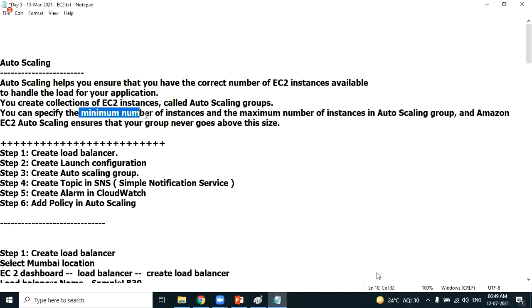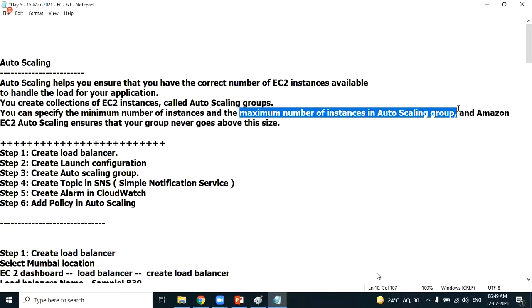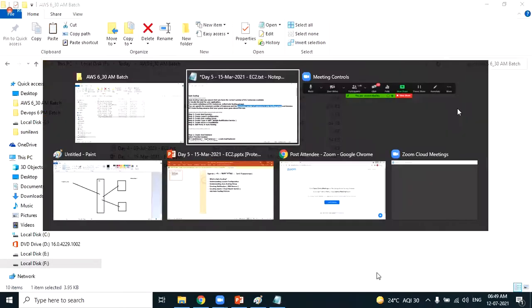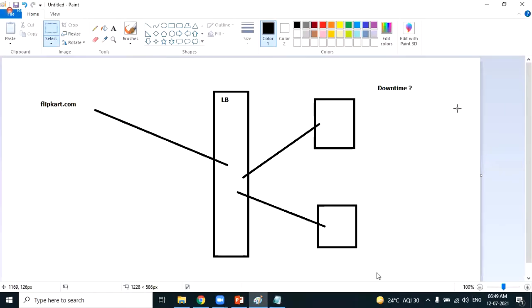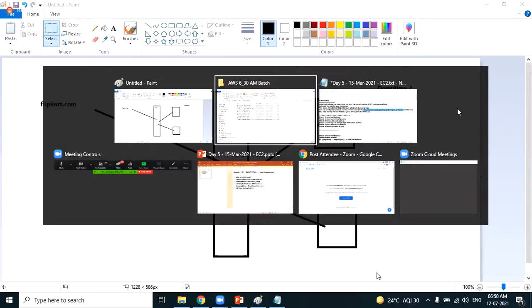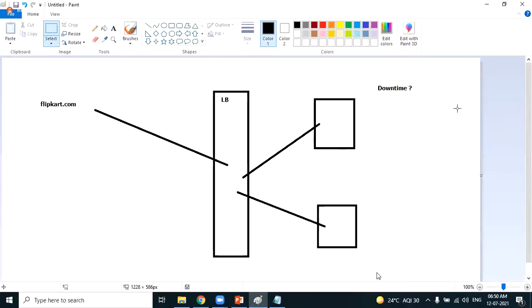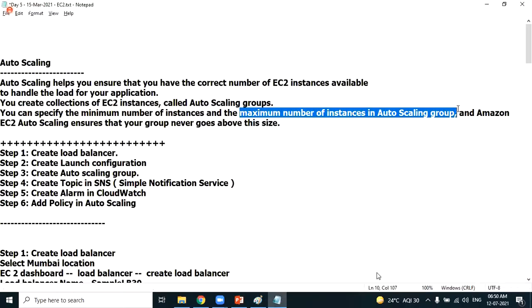You can specify the minimum number of instances and the maximum number of instances in the auto scaling group. We always mention the minimum limit and maximum limit in the auto scaling feature. Even if the traffic is 0, there will be a minimum of 1 or 2 instances running. When the traffic is huge, we always give a limitation. The number of instances will be within the range of the limits you mentioned at the time of creating the auto scaling group.